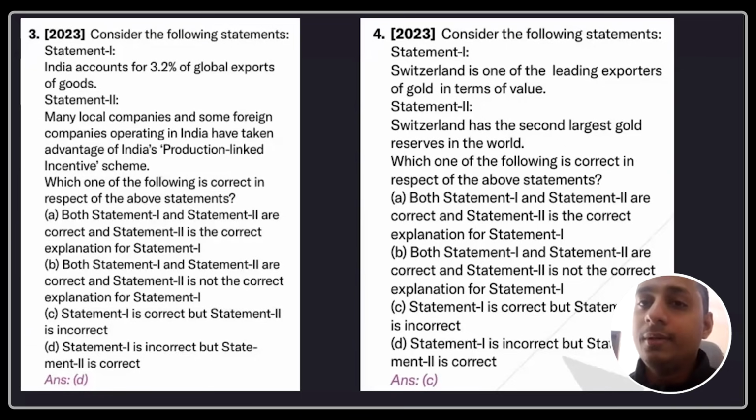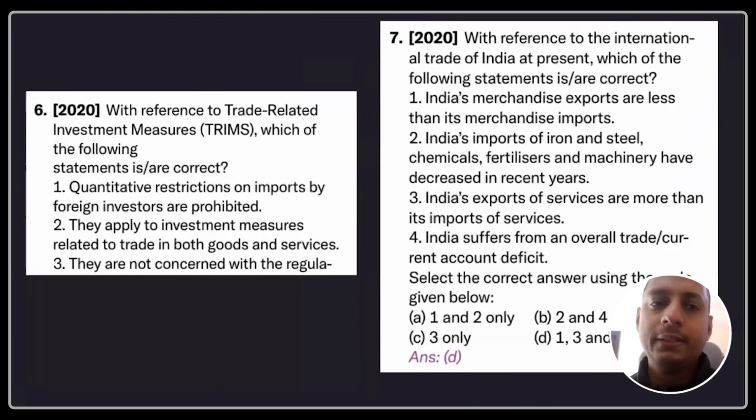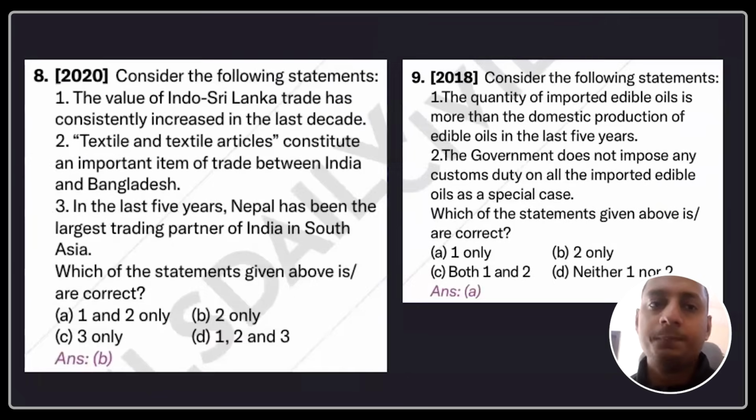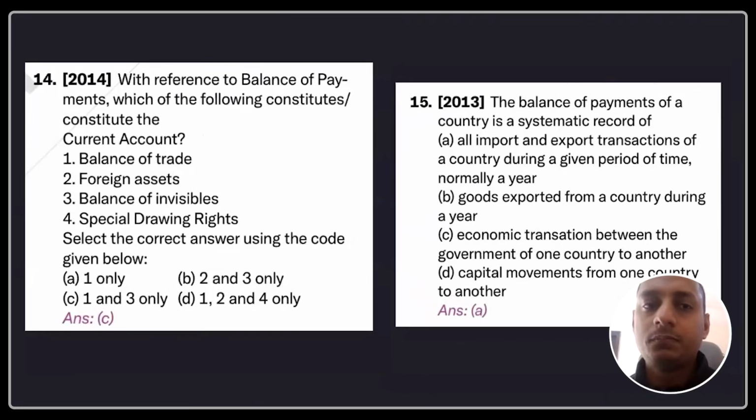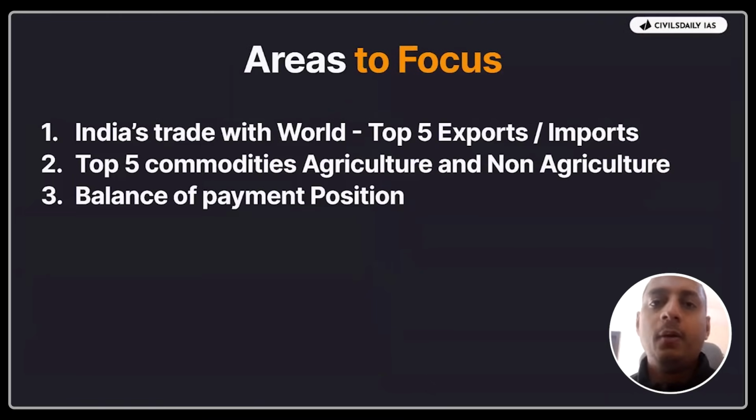Again, for no reason, a question regarding Switzerland. It's very hard to predict. TRIMS was asked. India's merchandise exports was asked. India and Sri Lanka trade was asked. India and import of domestic palm oil was asked. Balance of payments, 2 questions was asked. Now, what are the areas of this? This is what you have to note down.